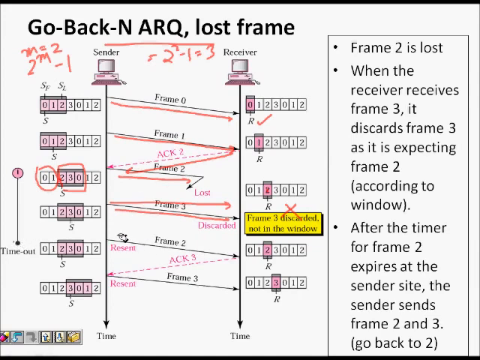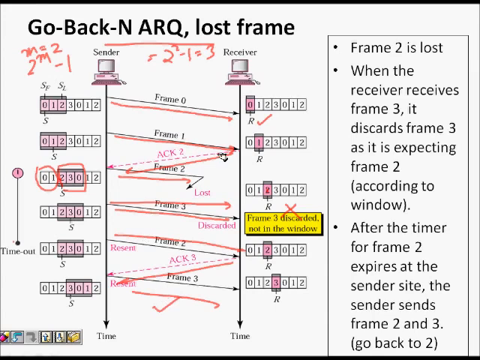I again send frame 2, and it does not send any ARQ for frame 3. So I send frame 2 again and I get ARQ 3, so I send frame 3. So that's why it's Go-Back-N. It means if I don't get acknowledgement for something, all the packets that were sent after this packet will all be resent again.